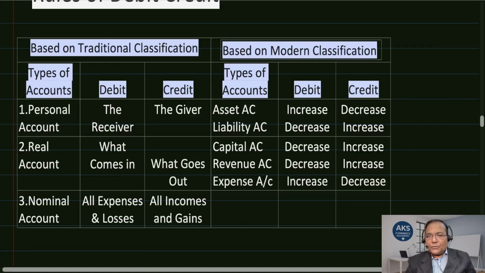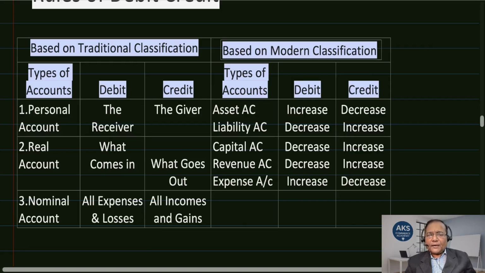One is personal account, then second real account, and third is nominal account. So in personal account, which is to be debited, which is to be credited? The rule says that debit the receiver and credit the giver. This is the personal account rule. Very simple. Debit the receiver. The person who is receiving is to be debited. The person who is giving is to be credited. Personal account means name is important because that individual is important with regard to debit or credit to be done. If the account happens to be personal account, then debit the receiver and credit the giver.